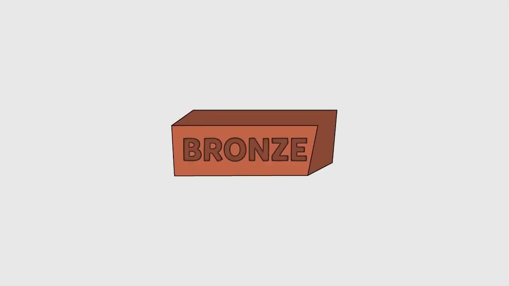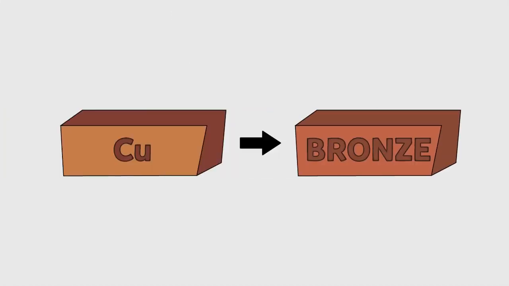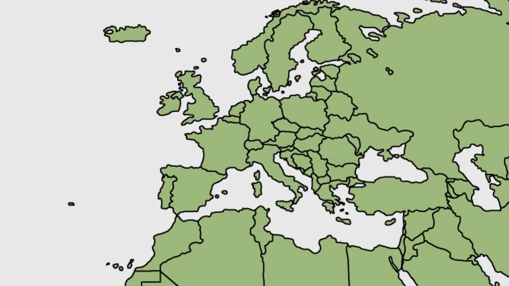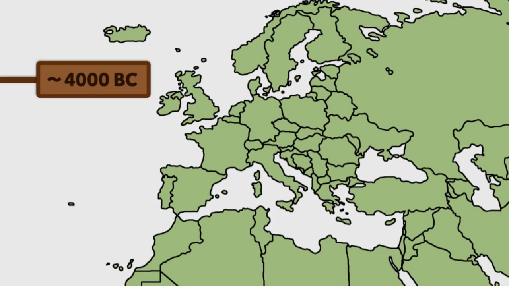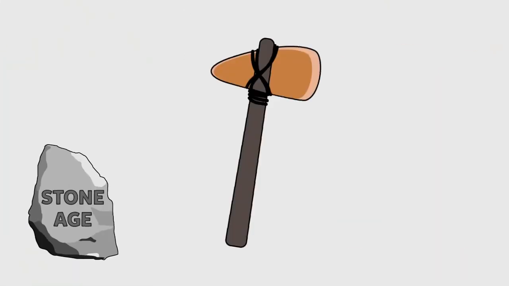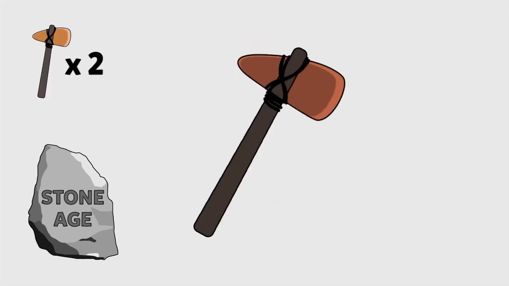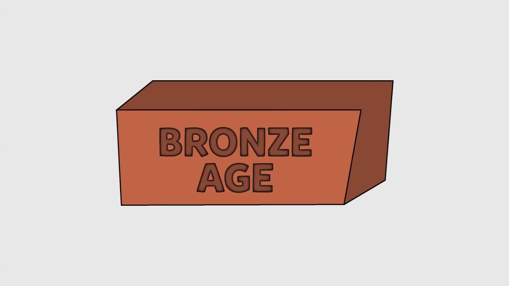The oldest example of an alloy, perhaps, is the way bronze took over from copper in the early human communities of Europe around 6,000 years ago. During the late Stone Age, axes began to be made of pure copper, but they were fairly soft. When small amounts of tin were added to make bronze, you got an axe which was twice as hard and worked well. The Bronze Age had arrived.